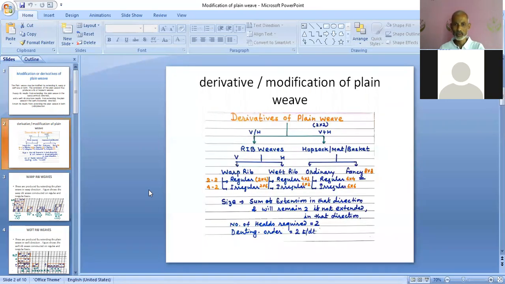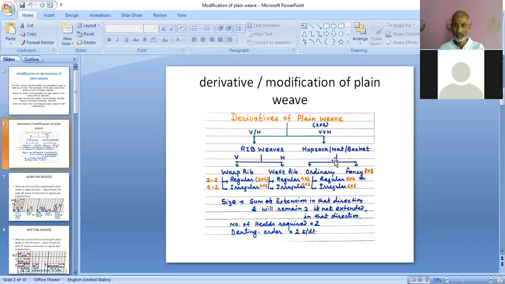Again, we have tried to understand these derivatives and modifications of plane view with the help of this chart. This chart indicates the classification of derivatives of plane view. So again, we are going through this chart a little bit fast. If plane view is extended vertically or horizontally, it is termed as rib views. If it is extended vertically and horizontally, in both directions, it is termed as Hopsek, mat, or basket. Rib structures are further classified according to their direction of extension. If it is vertical, it is known as warp rib. If it is extended horizontally, it is known as weft rib.